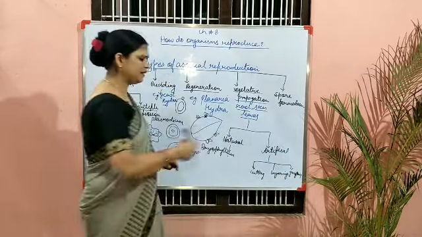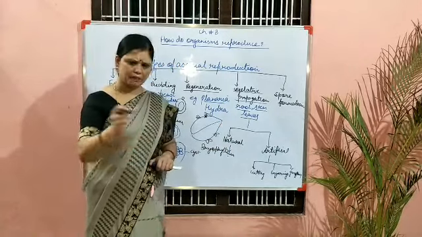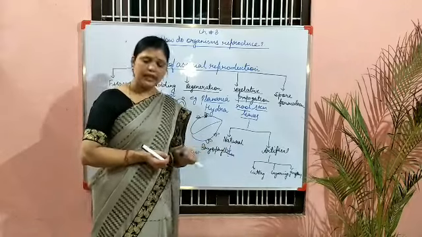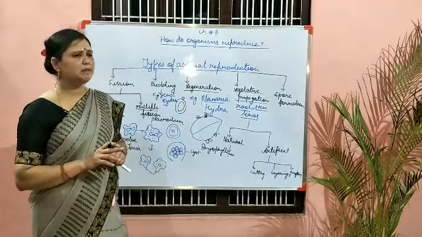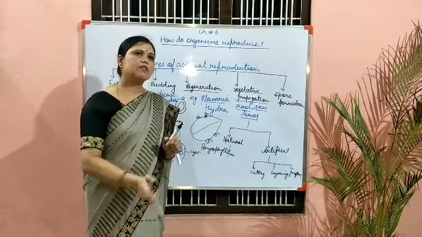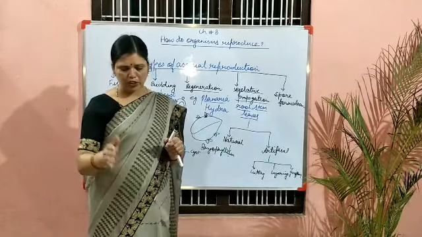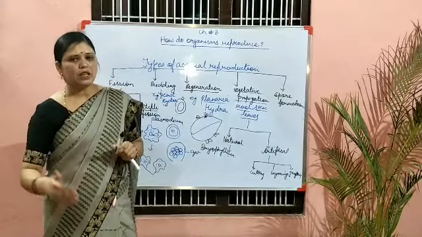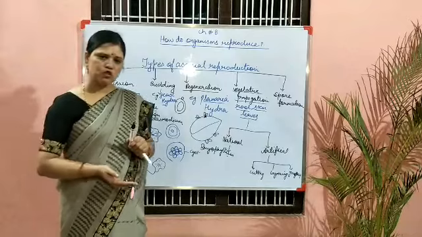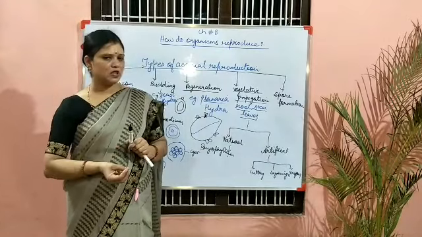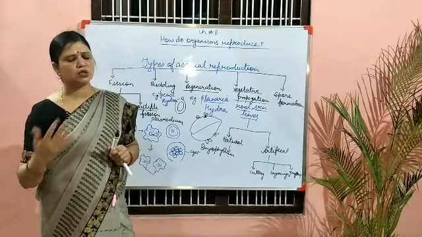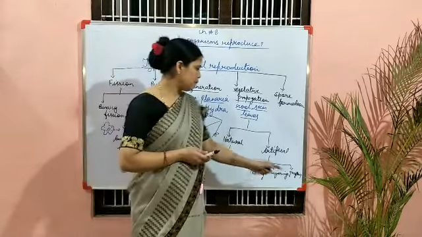Cutting means when we cut, for example, a rose and put it into the ground, we are getting a new plant. Layering, like jasmine. Layering means whenever the large branches grow downward and touch the ground, they are covered by a layer of soil and roots also emerge from that place. We cut that part and grow it somewhere else. It also comes as a new plant.